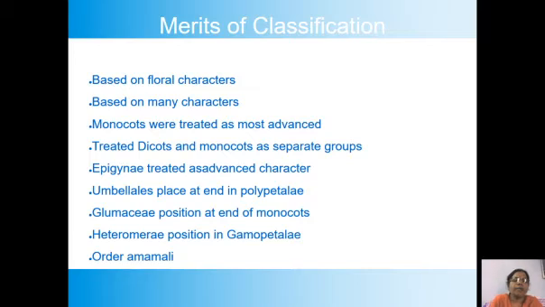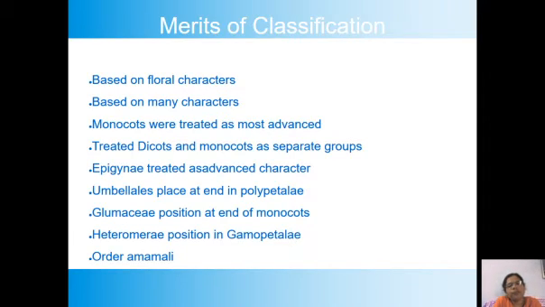The second point: based on many characters. I already told you, they have taken characters not only from flowers. They have taken so many characters. They even took bark. They have given classification on the basis of leaves. Everything. They have taken so many characters. That's why their classification is known as a natural system of classification.